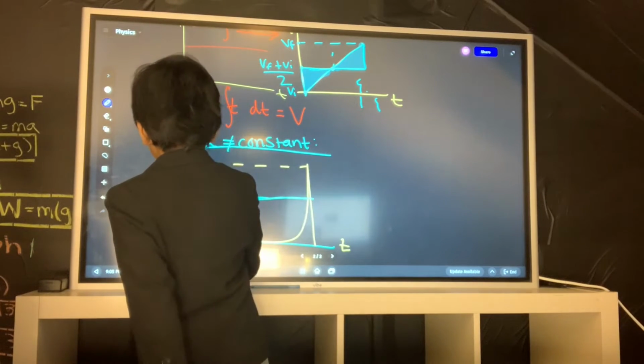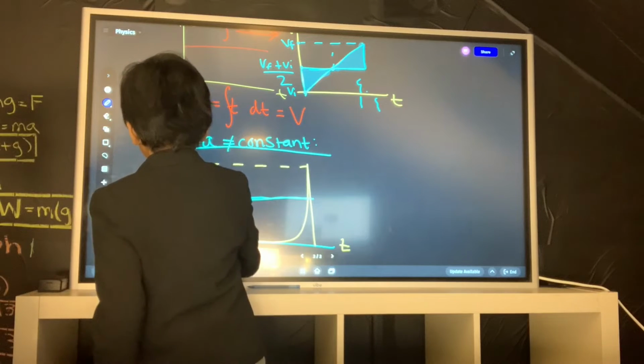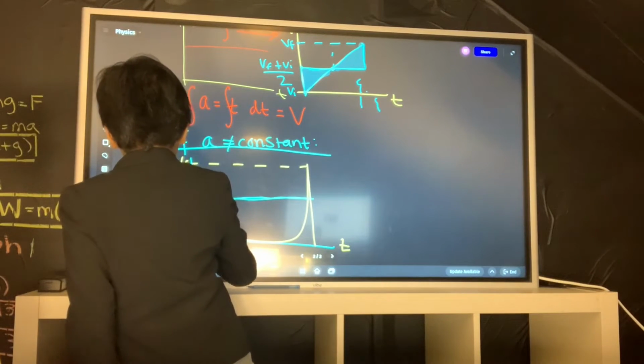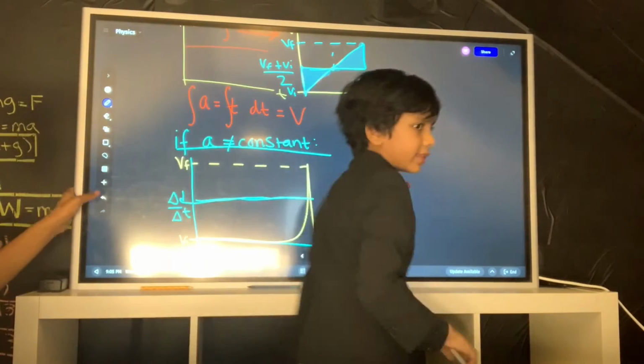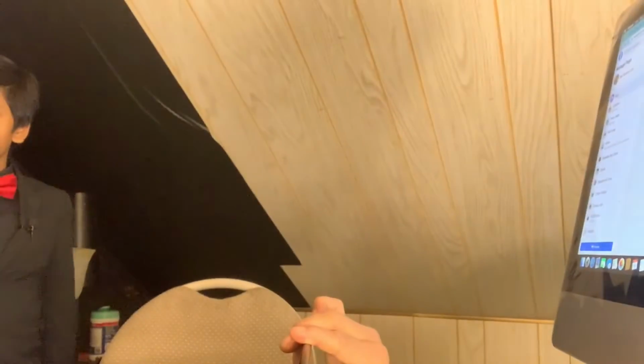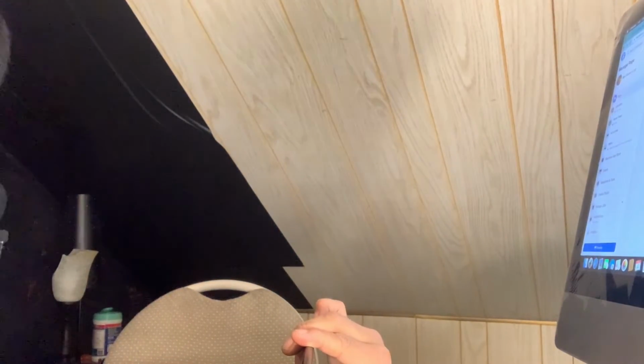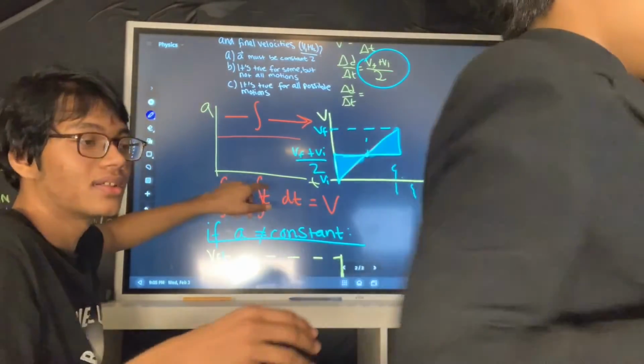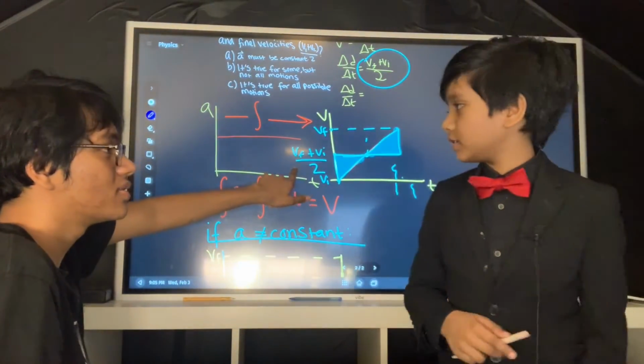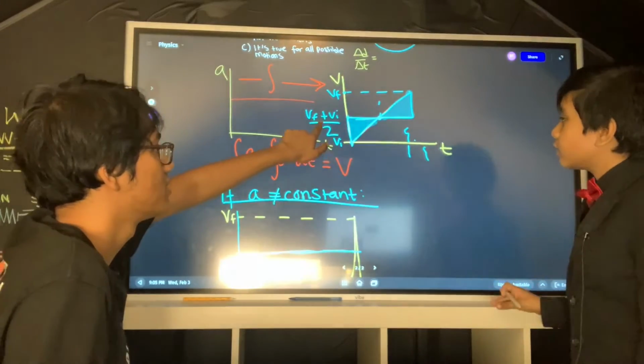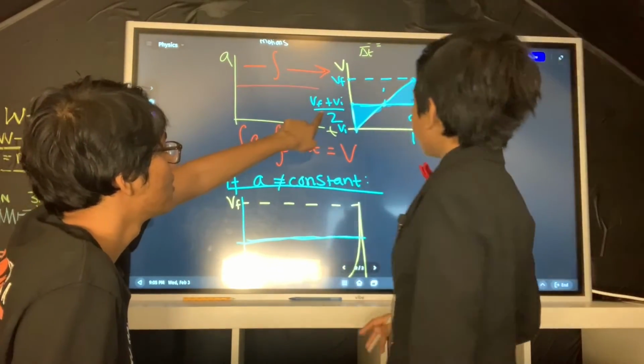Okay, so this is going to... Don't block. Sorry, I can't write there. Sorry, just adjusting the camera. 1 sec. What is the average velocity formula you wrote over here? The average velocity formula, that's VF plus VI over 2.